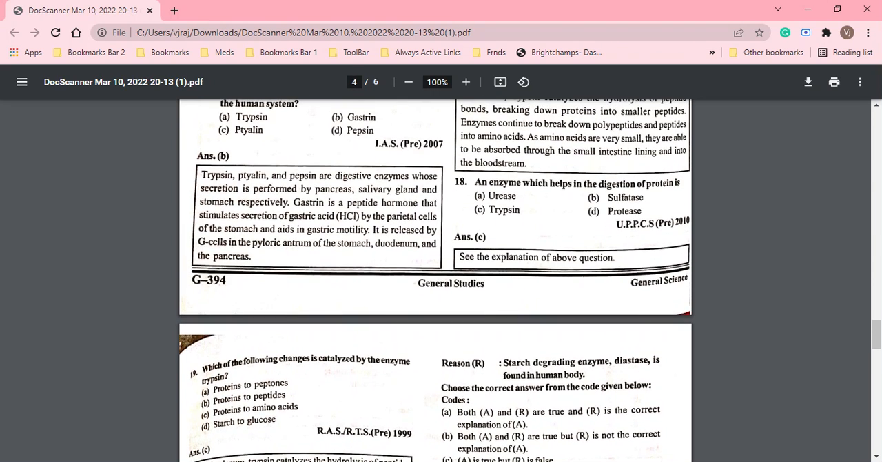Okay, next is which of the following change is catalyzed by the enzyme trypsin? Protein to peptone, protein to peptide, protein to amino acid, starch to glucose. So the correct answer is protein to amino acid, right? Trypsin is an enzyme that converts protein into amino acid.